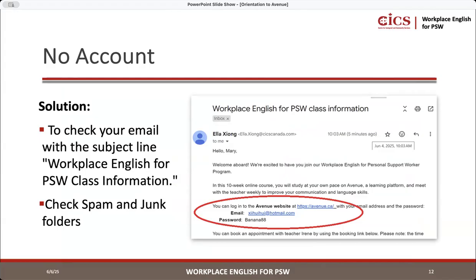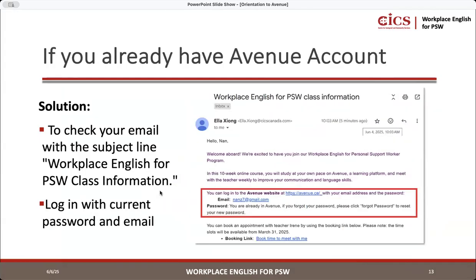So you can just use your Avenue login that you have already. And as I mentioned, check spam and junk folders, right? So as I mentioned, if you already have an Avenue account, you just log in with what your password and email is already.